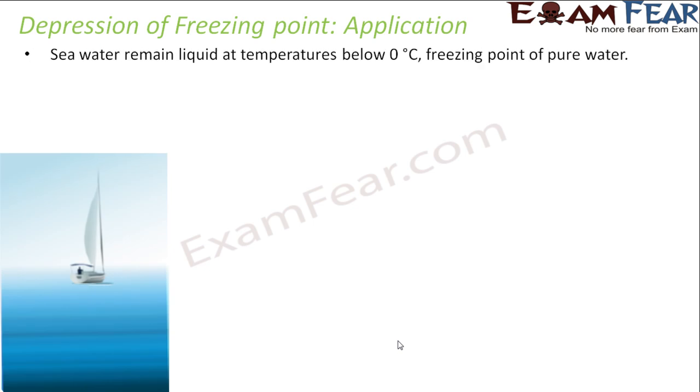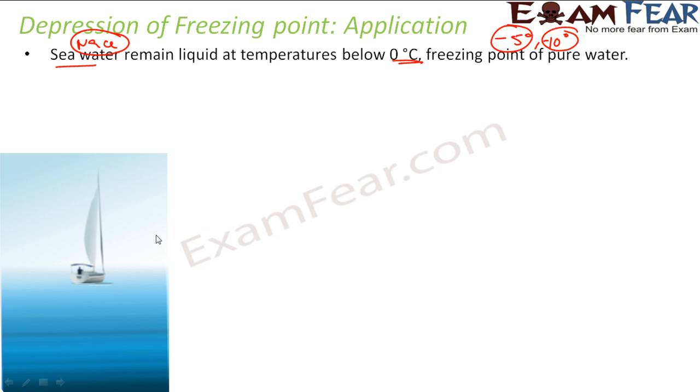Let's take some applications of freezing point depression. There are various applications. The first, if you see, the seawater remains liquid even at temperatures below 0 degrees Celsius. Have you thought why? See why? Because the seawater has sodium chloride dissolved and other minerals also dissolved. So with this, the freezing point goes down. So instead of 0 degrees Celsius, the freezing point may be -5 or -10 degrees Celsius.